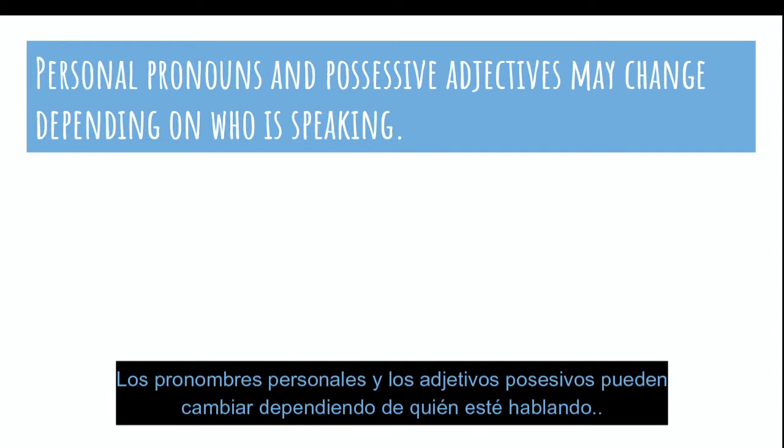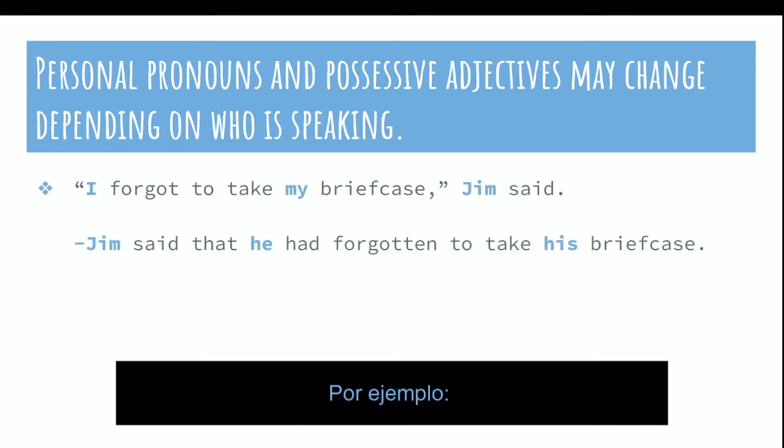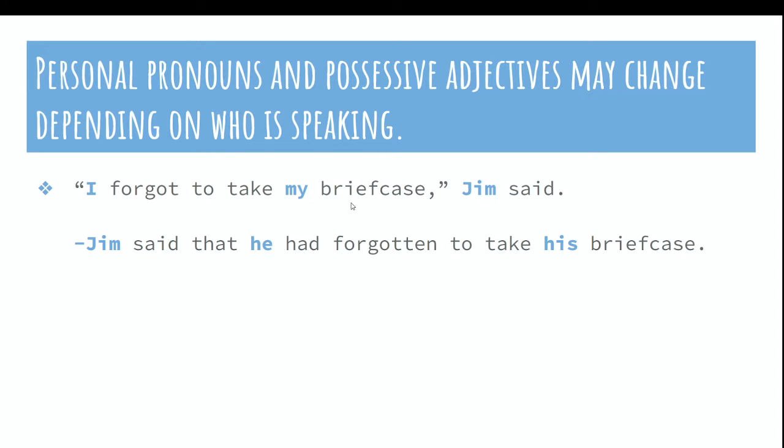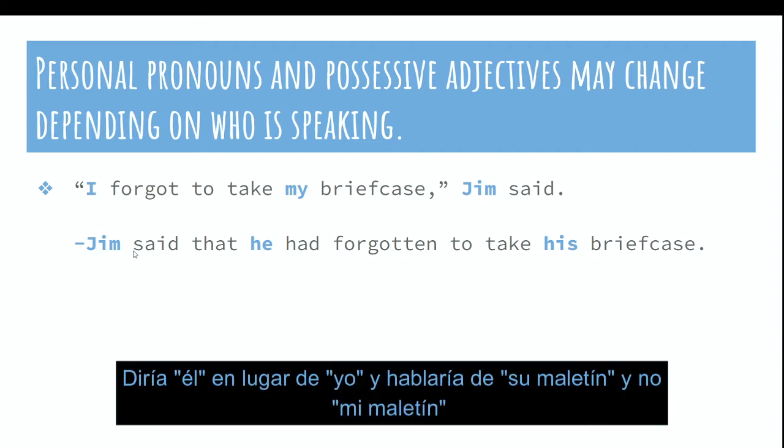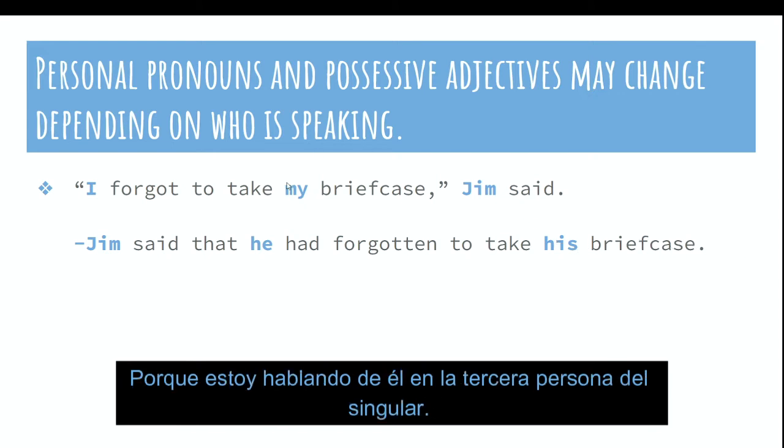Personal pronouns and possessive adjectives may change depending on who is speaking. For example, I forgot to take my briefcase, Jim said. I'm talking about Jim in this indirect speech. If I am talking about Jim, a proper noun, I'm going to talk about that person in the third person. All right. So I would say he instead of I, and his briefcase. I would talk about his briefcase, not my briefcase, because I'm talking about him in the third person singular.